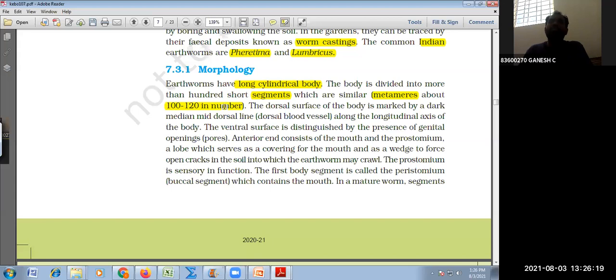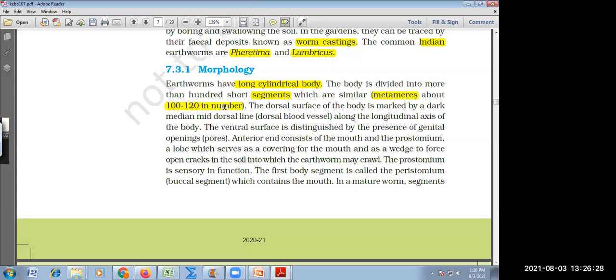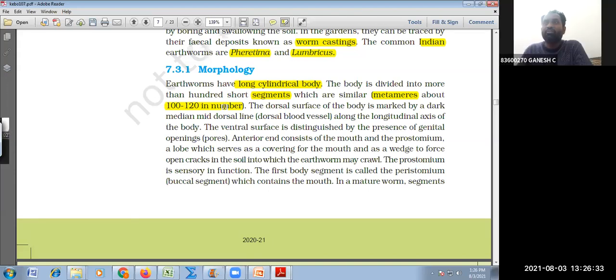In the case of the Indian earthworm, 100 to 120 metamers are present, and their dorsal surface is dark. They will also have a mid-dorsal line, a longitudinal axis on the body.